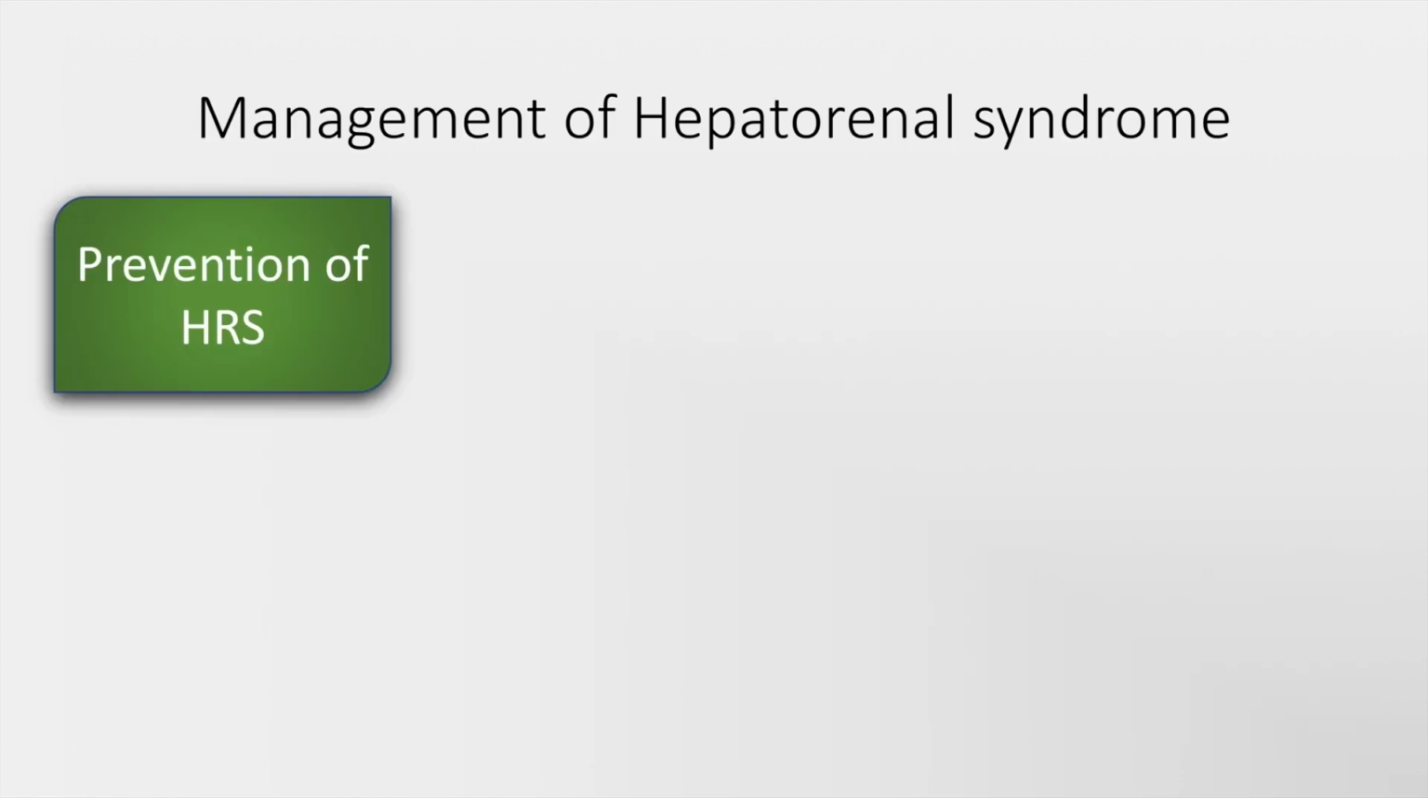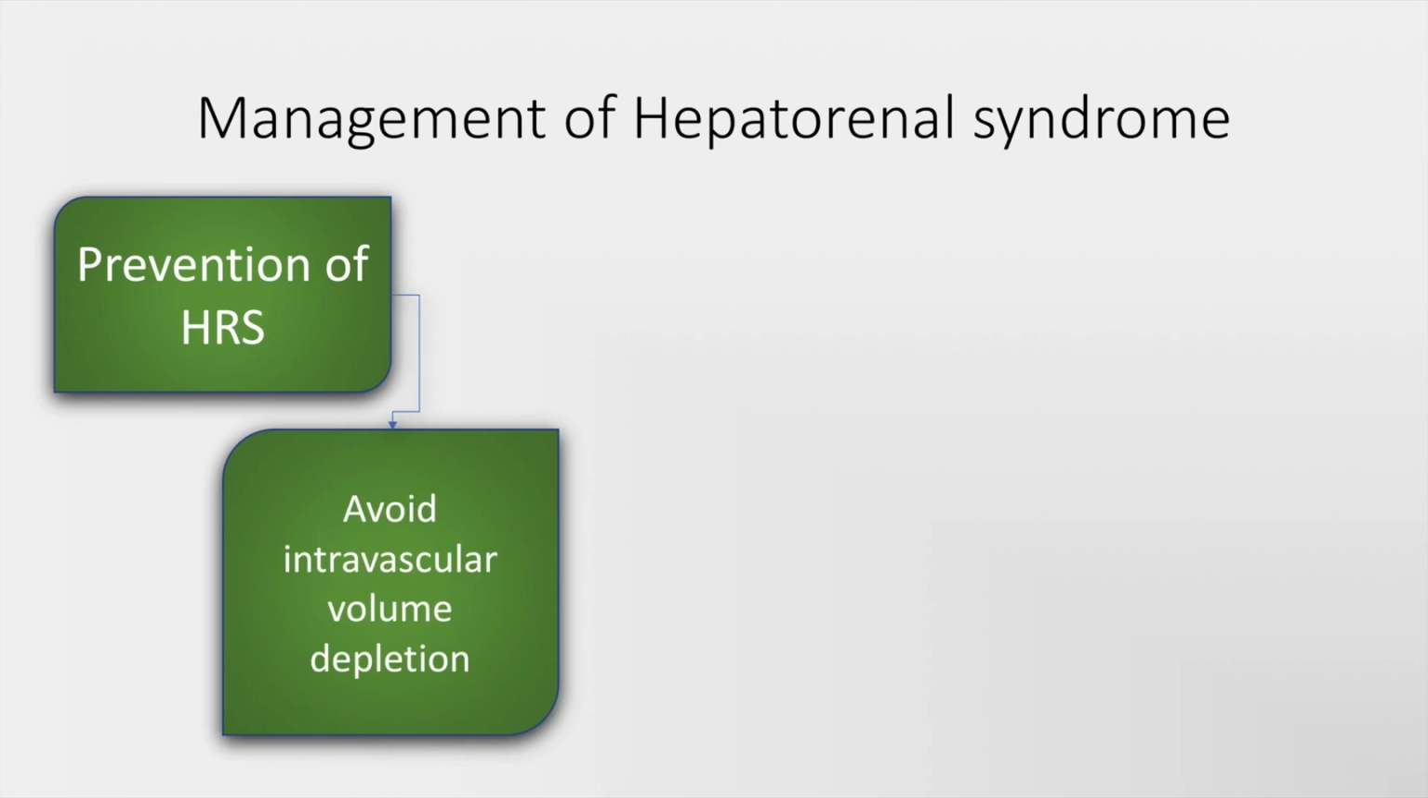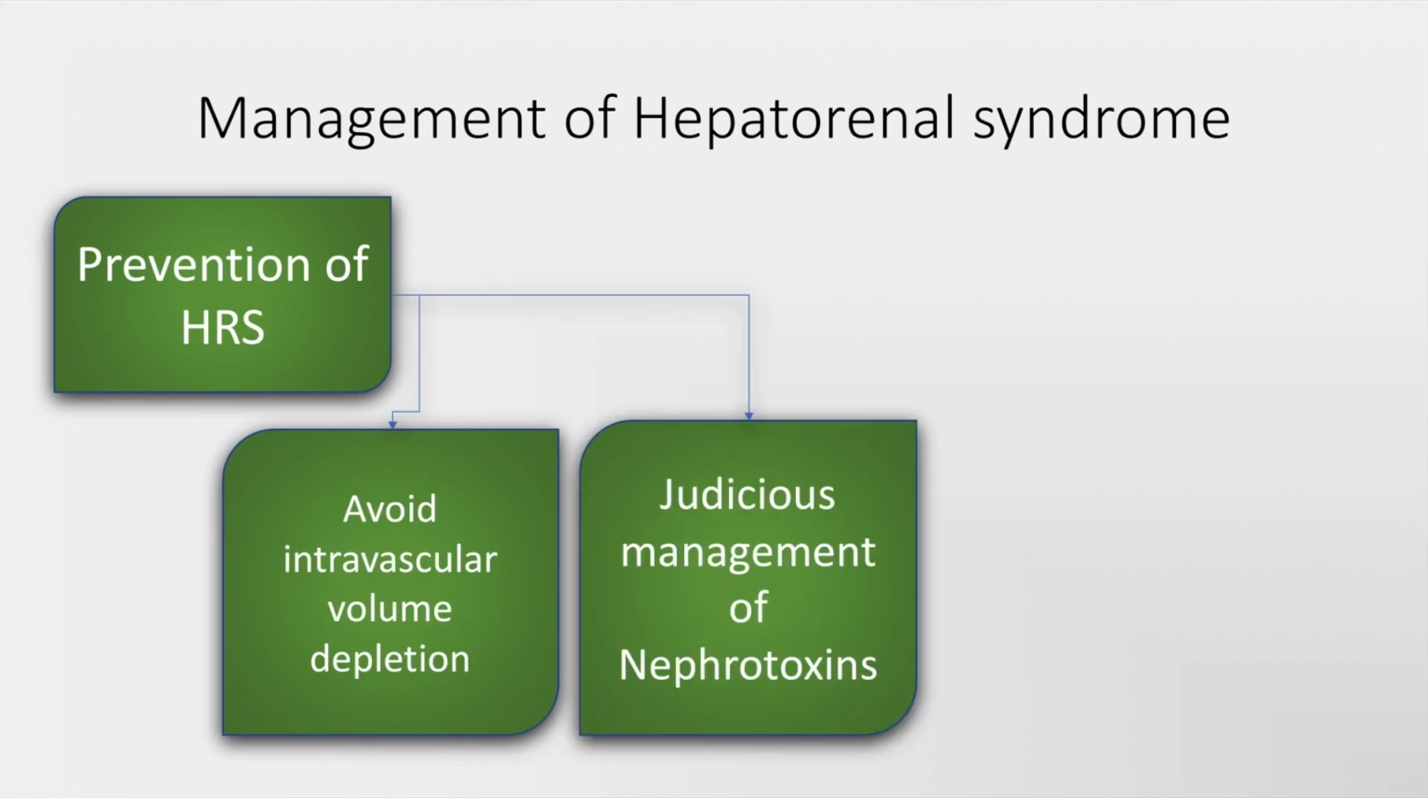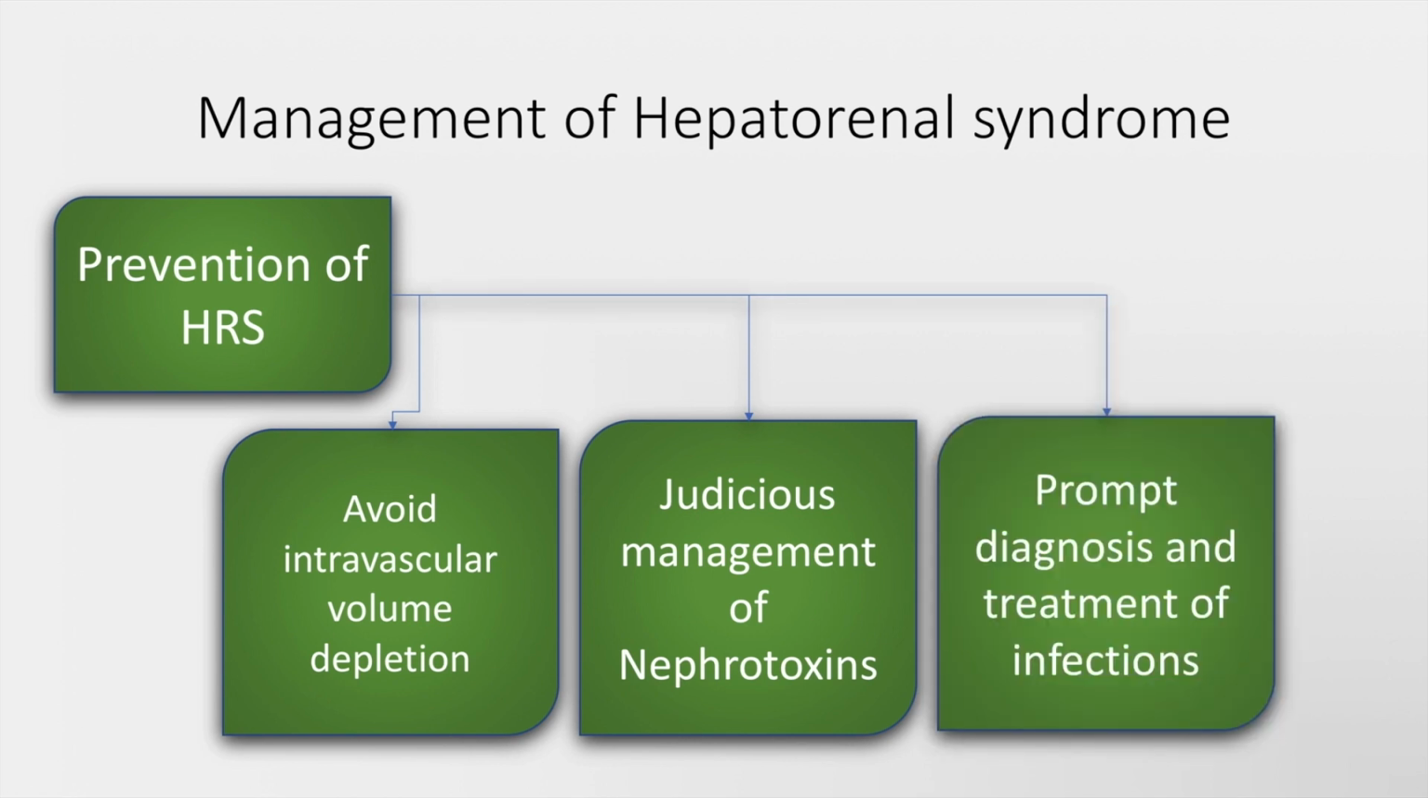The management of hepatorenal syndrome begins with prevention of HRS, and this can be done by avoiding intravascular volume depletion and judicious use of nephrotoxic drugs. Prompt diagnosis and treatment of infections, as already discussed: in the case of spontaneous bacterial peritonitis, we must initiate antibiotics immediately with injection cefotaxime 1 gram 3 times a day.